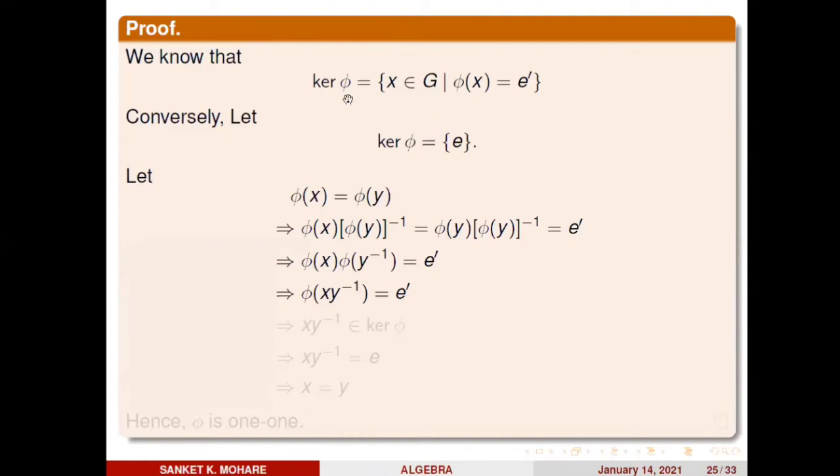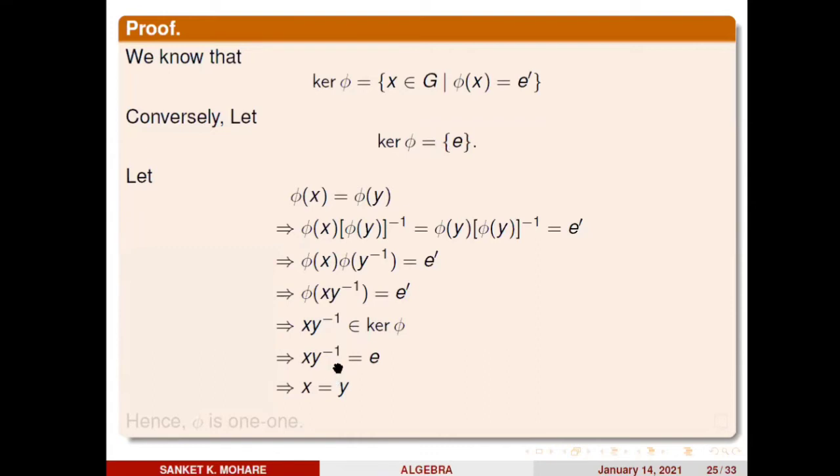Now look at the definition of kernel of phi. It collects only those elements in a group that map to E dash, meaning phi of x equals E dash. So whenever phi of x is equal to E dash, we say x belongs to the kernel. Here phi of x y inverse equals E dash, so x y inverse belongs to the kernel of phi. But we are letting the kernel of phi equal E, and here x y inverse is a member of the kernel of phi. Then x y inverse must be E.